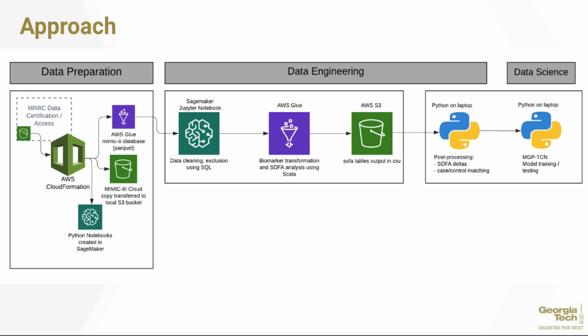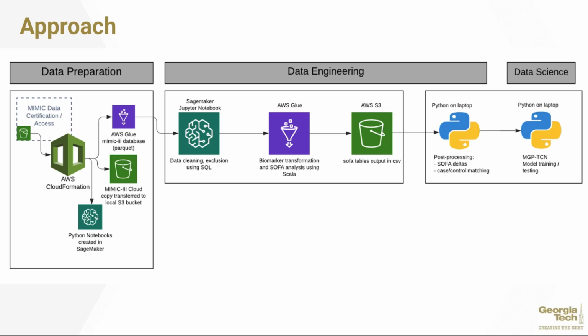We took it into 3 areas: the S3 bucket, the AWS Glue service, as well as the SageMaker service. Now, mind you, the SageMaker service, as you can see in the middle, was used largely for just some little pre-processing, data cleaning, and exclusion parts. These parts actually happen quite fast in the traditional model as well within Postgres. So this is not really the area of focus for us in terms of speed up.